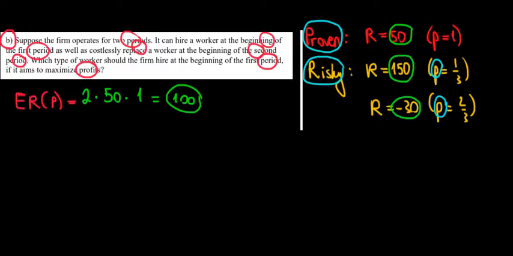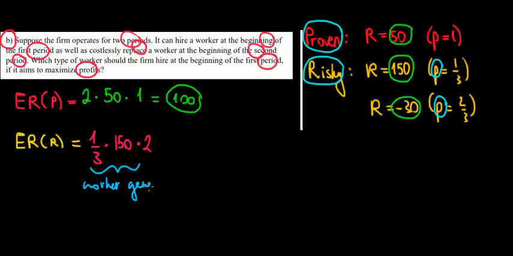Now, what would be the expected revenue from a risky worker? Well, let's see. With the probability of 1 over 3, the worker can be profitable. It can generate us 150 euros for both periods. So this is the case where the worker is definitely good, right? The worker does a good job in both periods. So the worker generates positive output in both periods.